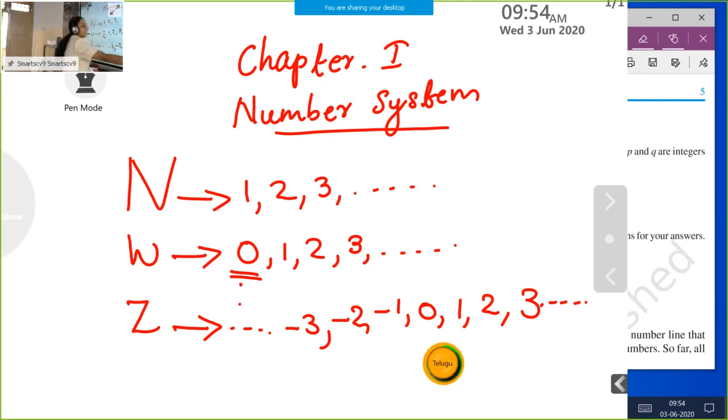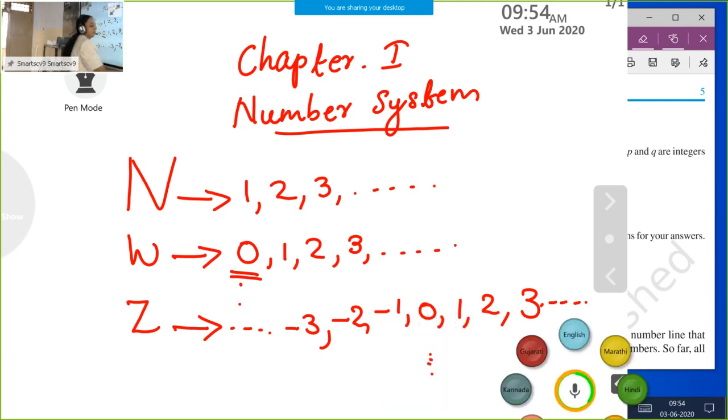Then we compare the numbers. See the natural numbers 1, 2, 3. This 1, 2, 3 is also here. So we know that all natural numbers are integers. Same way when we take whole numbers, see 0, 1, 2, 3 here. Here also 0, 1, 2, 3. All whole numbers are also integers.